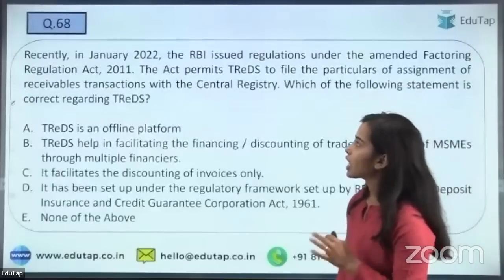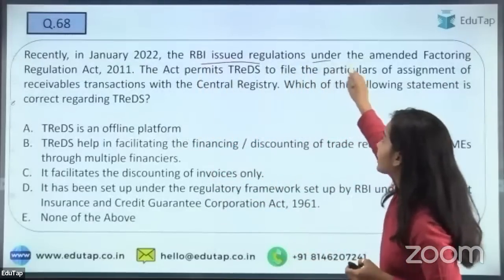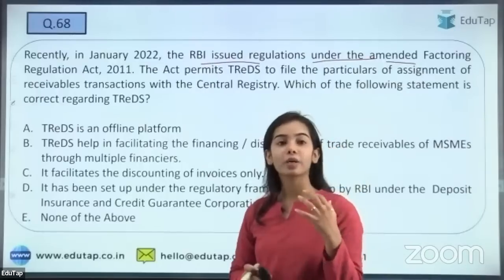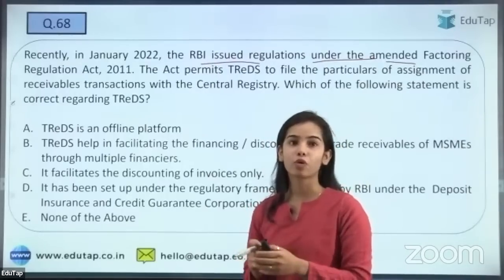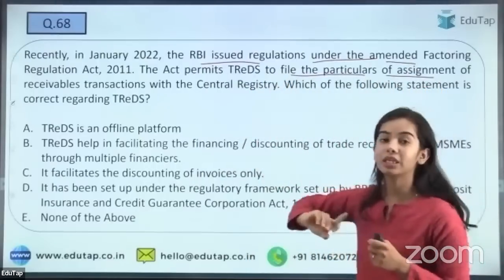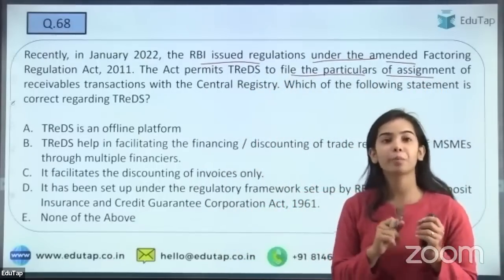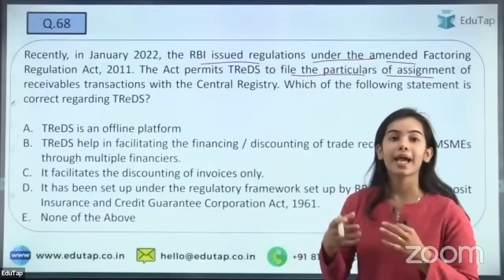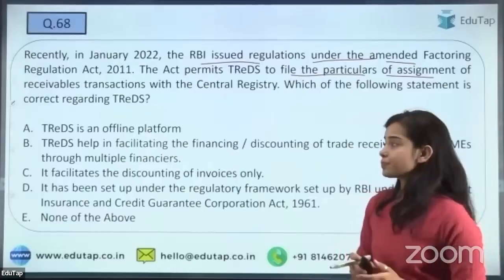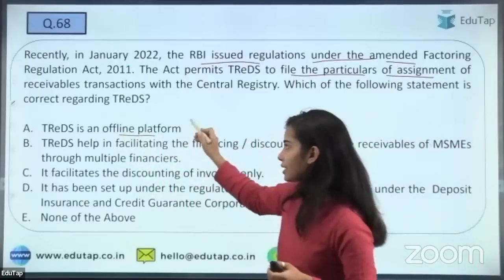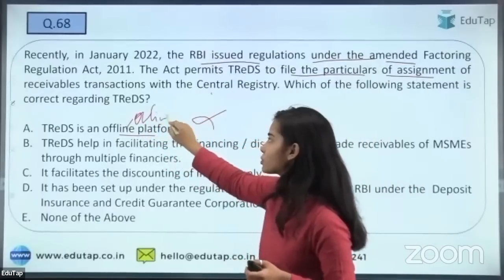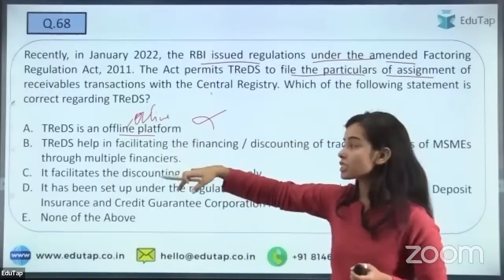So the next is, in January 2022, the RBI issued regulations under the amended Factoring Regulation Act 2011. The RBI permits TReDS for the filing of the particulars of the assignment of the receivable transactions. Okay, they are receiving the bills of invoices, they are receiving the other things, and against that they can provide the money, they can take the money. So TReDS is an offline platform, that is wrong, because it is an online platform. So this is not a correct statement.